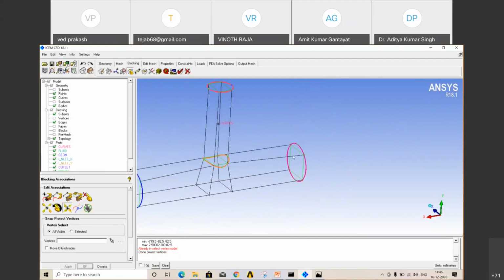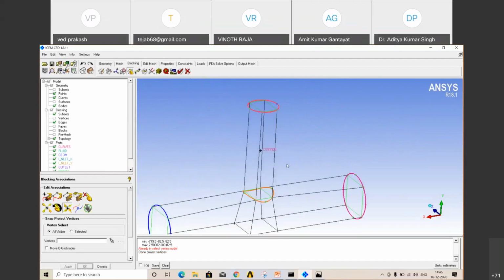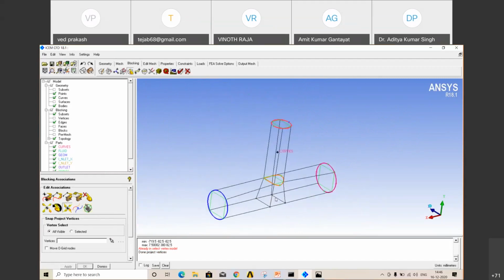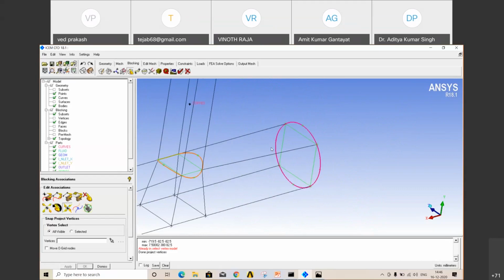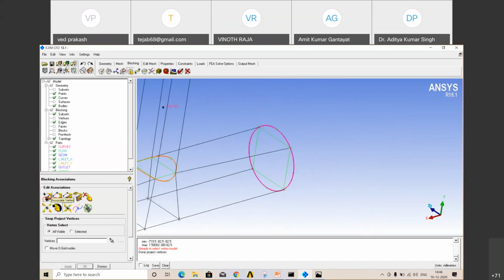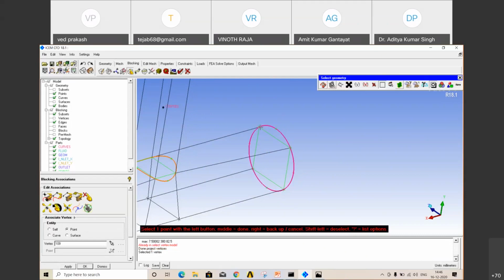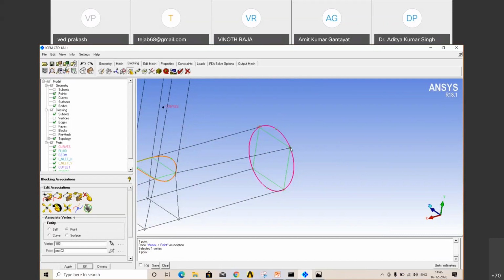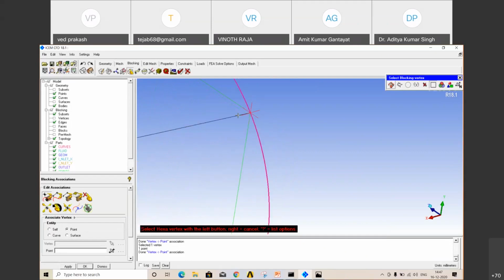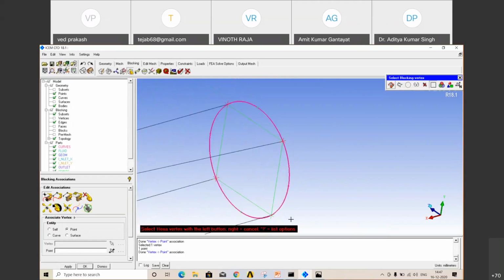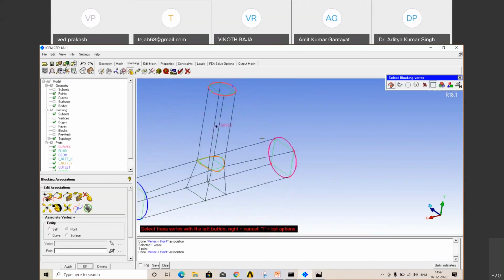Now I want to fix those vertices so they won't move when we provide edge parameters, because to get a perfect mesh you have to align those lines at a particular angle. So also associate your points and vertices with the help of this first option, associate vertices. Click on that, left. Just click 2 times, it is associated, and it becomes red if it is associated. Same thing here.